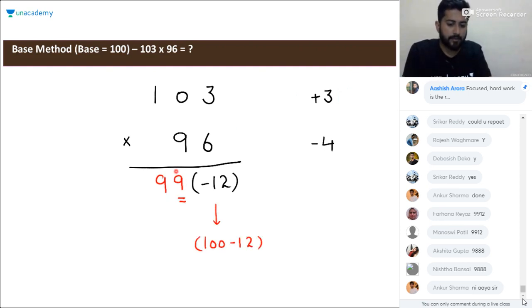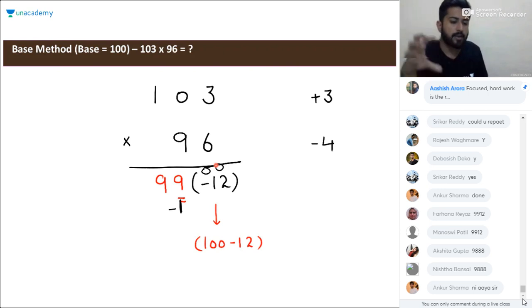We will take one carry from it. It will become 100, like we have two digits here, so it will be 00 for these. Or you can remember this thing directly, that we will subtract that negative part from 100 in each and every case.